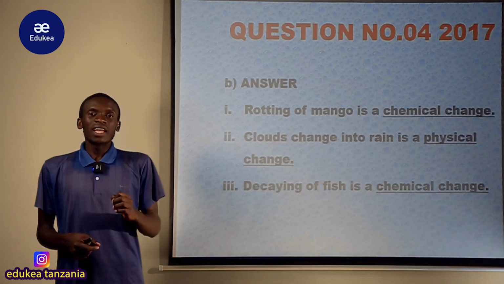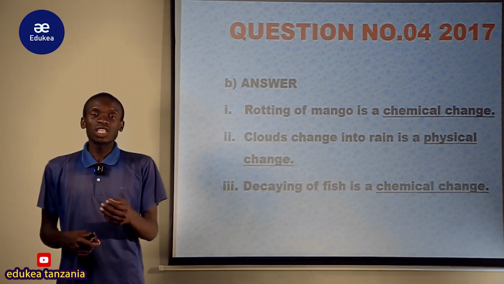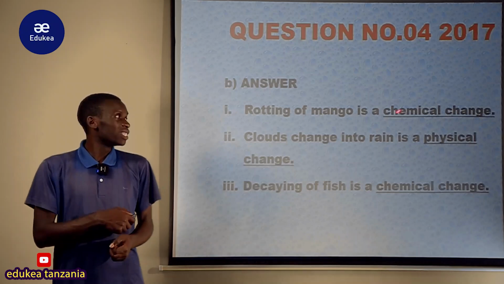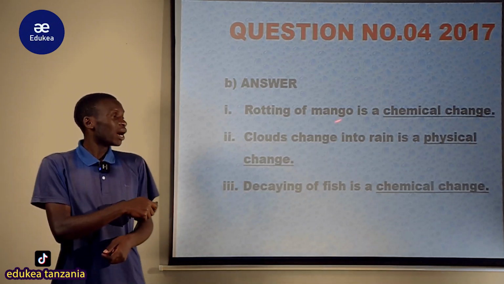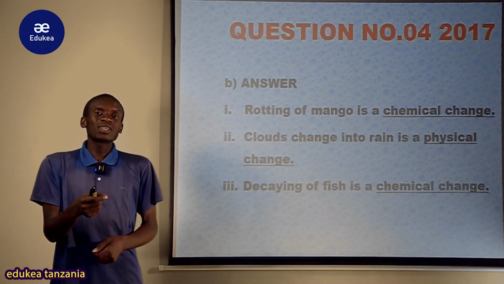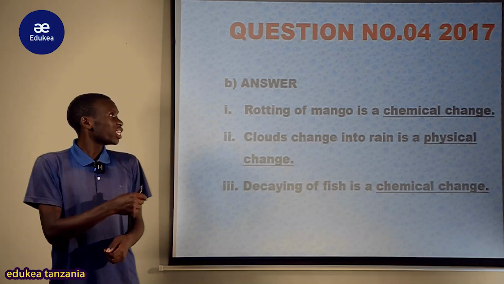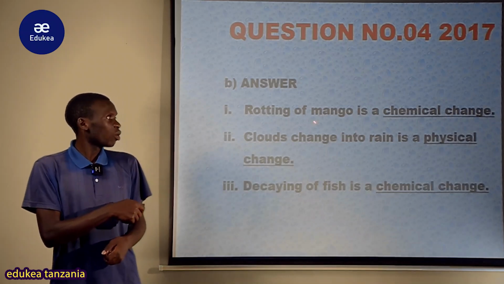It means that the identity of the substance was changed. If the identity of the substance was changed, it means that this is a chemical change, because a rotten mango, you cannot use it as when it is not rotten. So that is a chemical change.